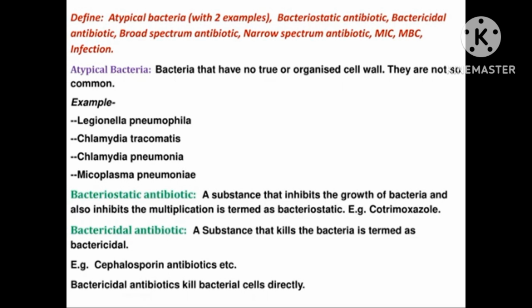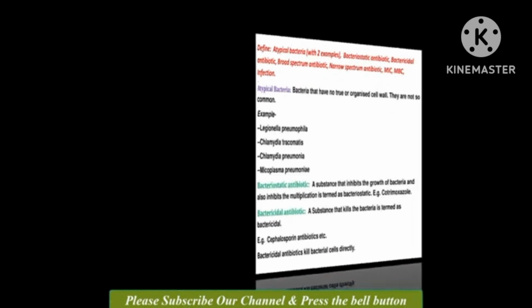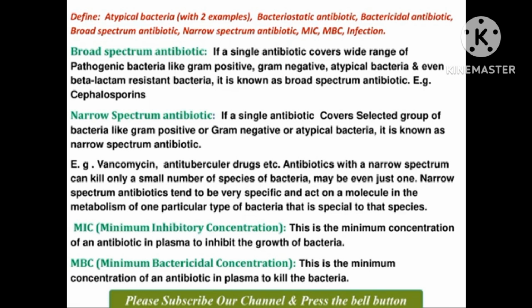Bacteriostatic antibiotic: a substance that inhibits the growth of bacteria and also inhibits their multiplication is termed bacteriostatic. Example: cotrimoxazole. Bactericidal antibiotic: a substance that kills the bacteria is termed bactericidal. Example: cephalosporin antibiotics, etc. Bactericidal antibiotics kill bacterial cells directly.